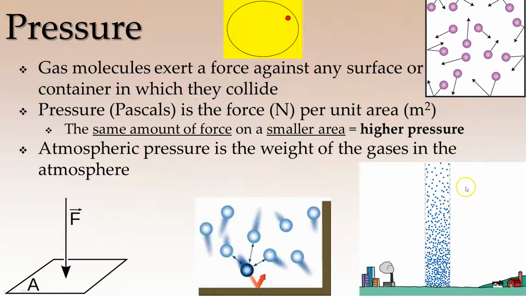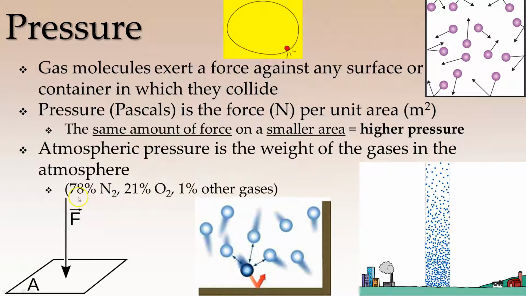Think of it as all these different gases, this massive, massive column stretching up to space and beyond. All of those are gas particles. All of those are affected by gravity and they are pushed down. The closer you are toward the ground, the higher the air pressure is right there. But that's what air pressure is. All of the gas in the atmosphere pushing down. The atmosphere is about 78% nitrogen, 21% oxygen, and 1% other gases, all of them squishing down on us. The reason we don't feel it is because we got a lot of stuff on the inside that's pushing back out as well.